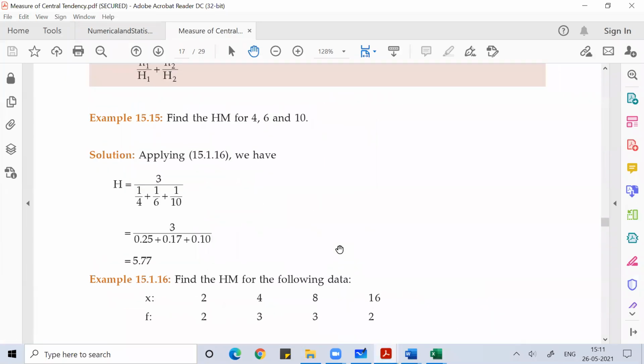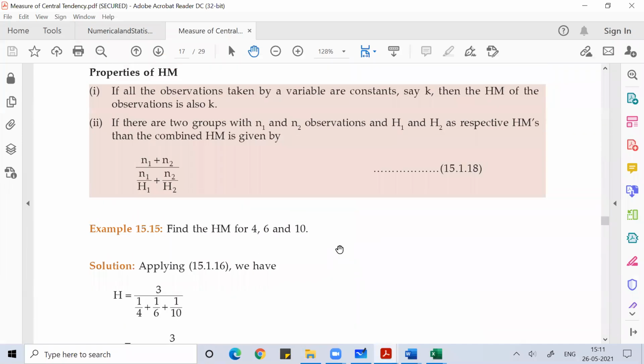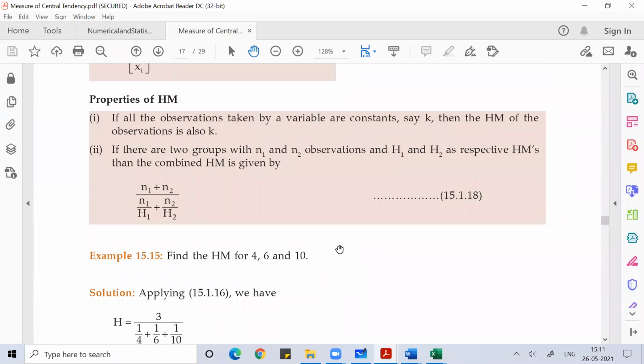Now, remember that in case of harmonic mean, this is the formula of combined harmonic mean. Suppose you have two sets of data having n1 and n2 observations and harmonic means h1 and h2, then the combined harmonic mean is n1 plus n2 divided by n1 by h1 plus n2 by h2.